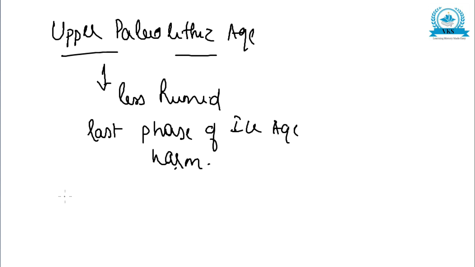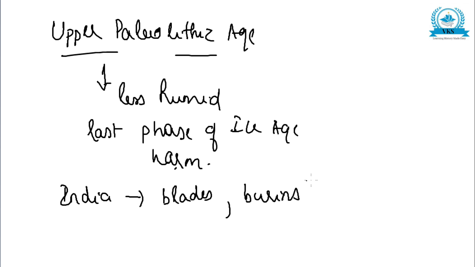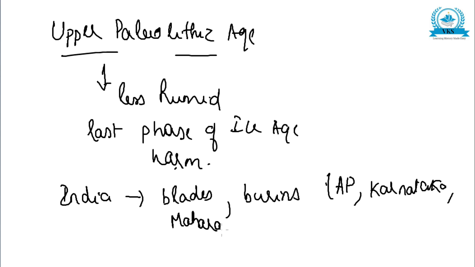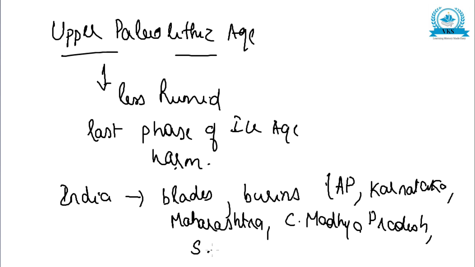In India, during this Upper Paleolithic Age, we notice the use of blades and burins, which have been found in Andhra Pradesh, Karnataka, Maharashtra, Central Madhya Pradesh, Southern Uttar Pradesh, etc. Many areas are there.